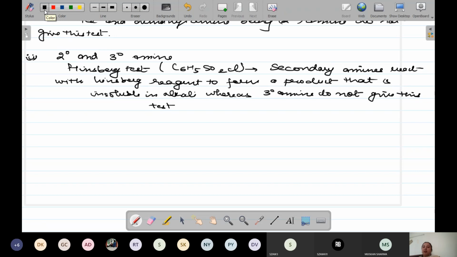Now the third one I made you cut, the reason being that when we are talking about ethylamine and aniline, these are simple aliphatic and aromatic amines, and in this case they are going to give you the azo dye test. Diazonium salts are cut from the syllabus, that's why I made you cut this particular portion. Okay. Diazotization, chemical reaction.